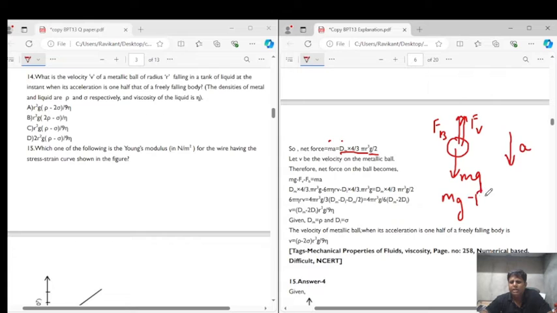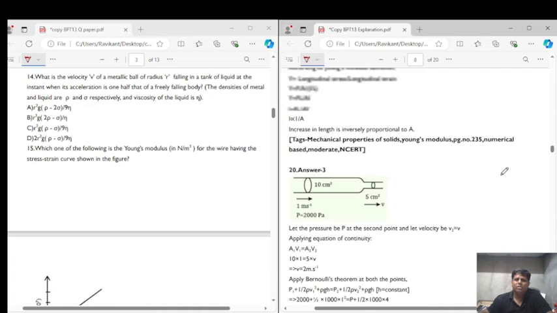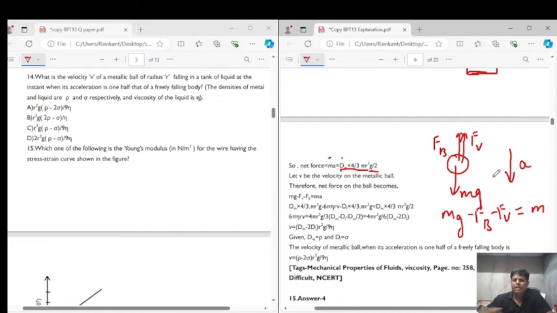mg minus fb minus fv is equal to m into a, right? That's what we have written here. Now for m, we have the value of m as density into 4 by 3 pi r cube. So we put it as dm into 4 by 3 pi r cube, right, into